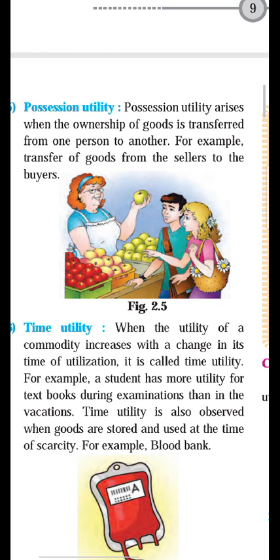If the consumer does not go there to stay in the flat, there is no utility of that flat, there is no utility of that building. And when the consumer occupies the flat, the consumer living there, it is called as possession utility, because the builder gives possession to the consumer.